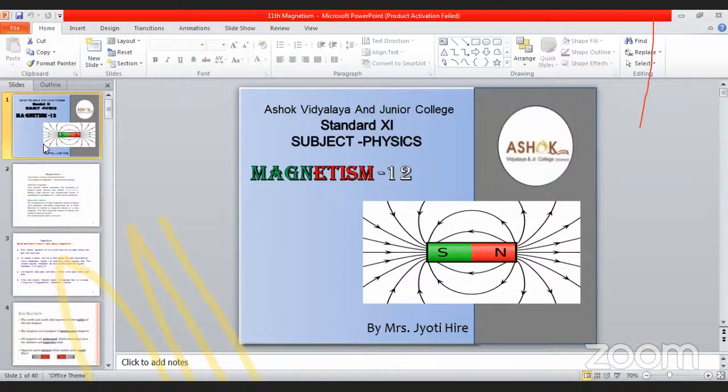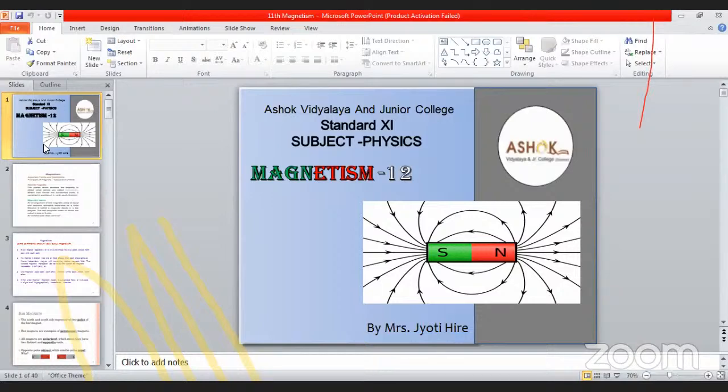This is the unit of both: one having the unit ampere meter and another having the unit ampere meter square. That means the pole strength has the unit ampere meter, only pole strength, and the dipole moment has the unit ampere meter square. This is a very important article of this chapter.